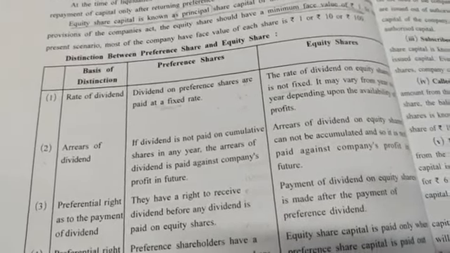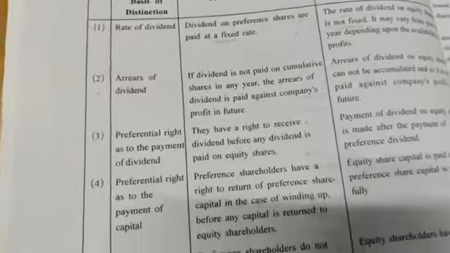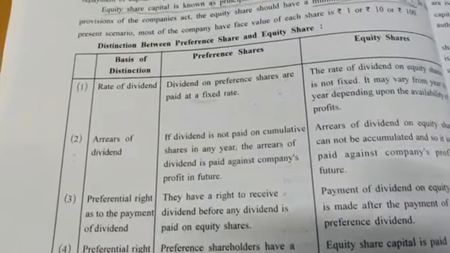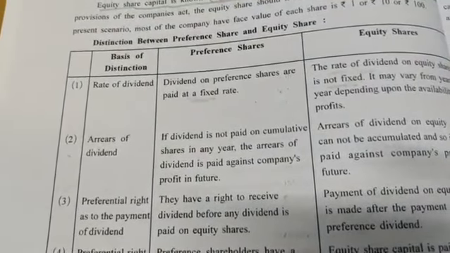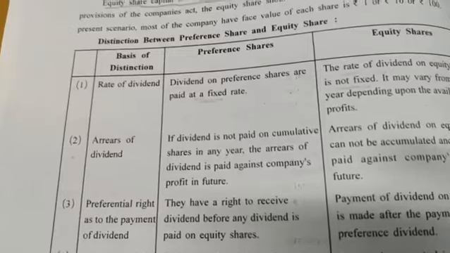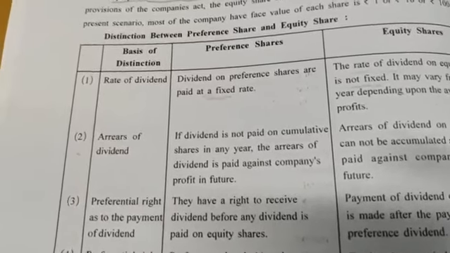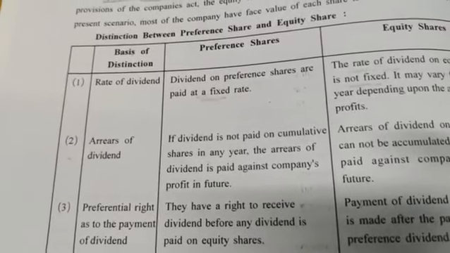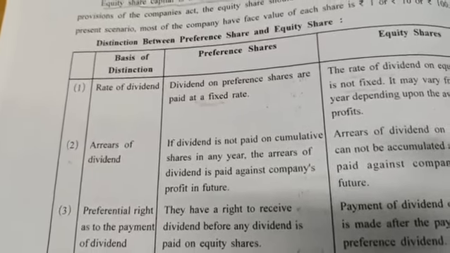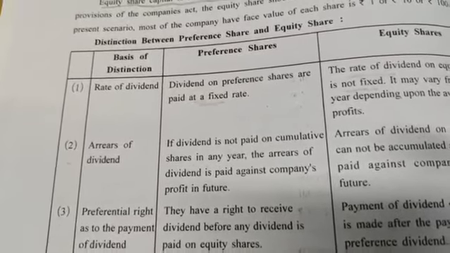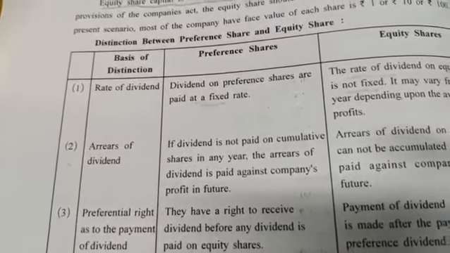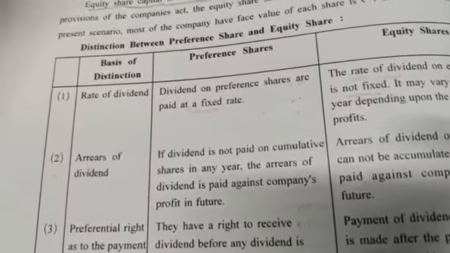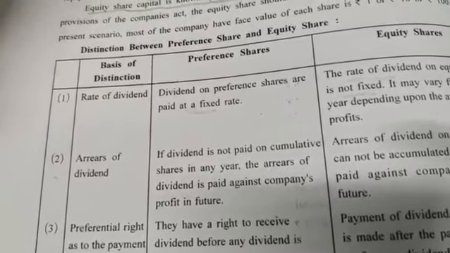If dividend is not paid on cumulative share in any year, the arrears of dividend is paid against company profit in future. Cumulative means if in the first year there is no profit, then dividend is not given to preference shareholders. Second year also there is no profit, so no dividend is given. Now third year, when the profit is earned, you have to give compulsorily all the years' dividend, that is for the first year, second year and third year. It means cumulative, it is added, and then altogether for the 3 years the dividend is given to the shareholders.